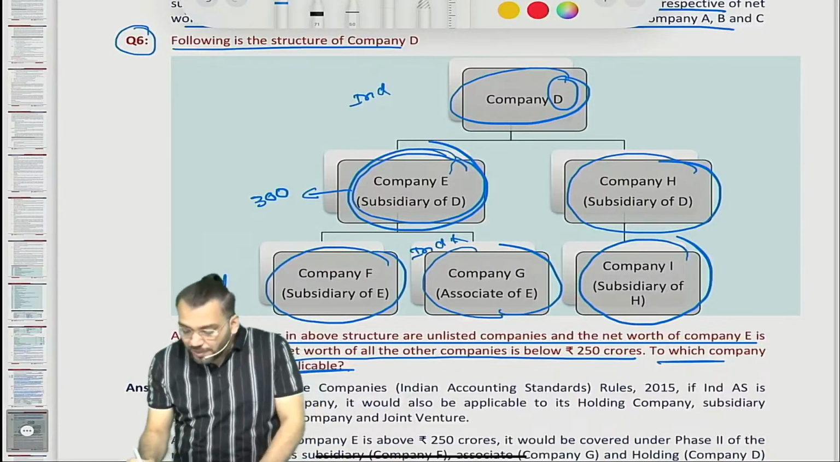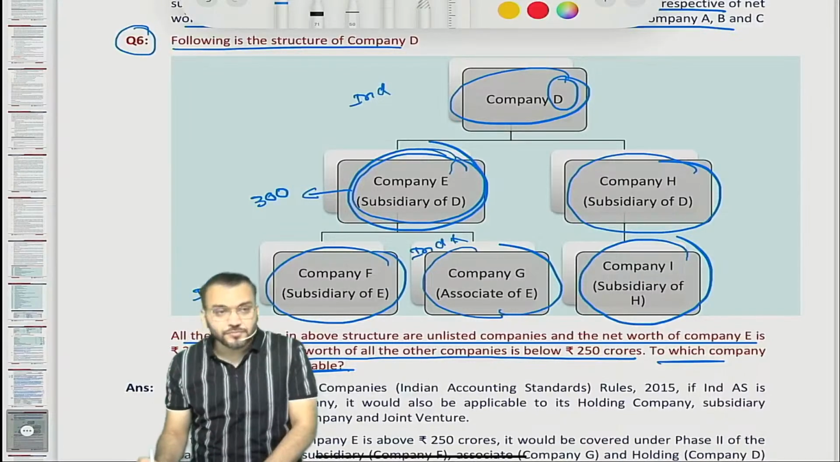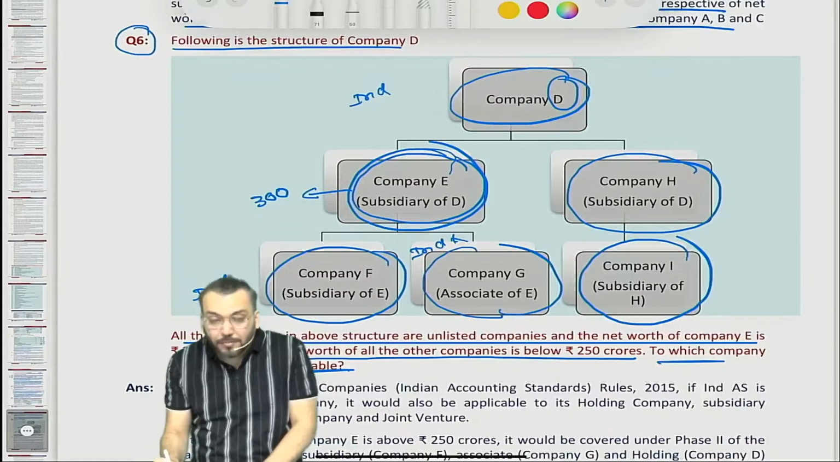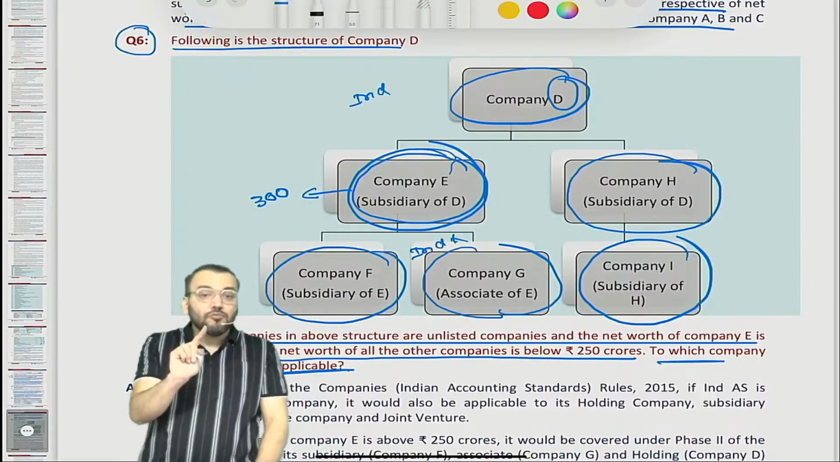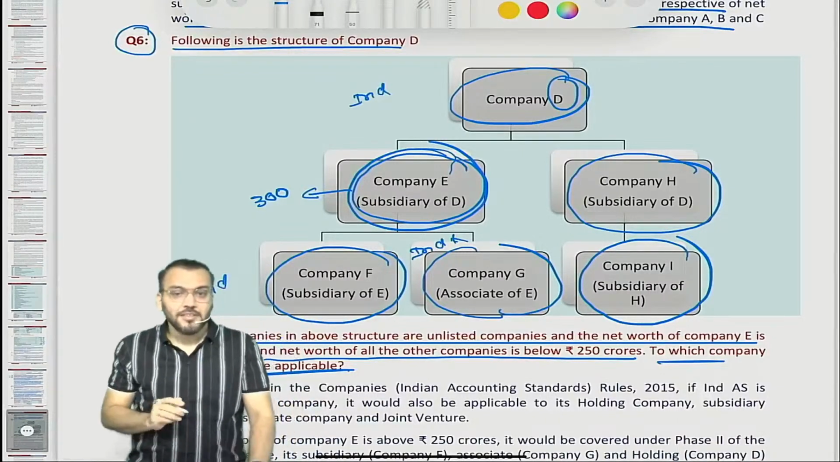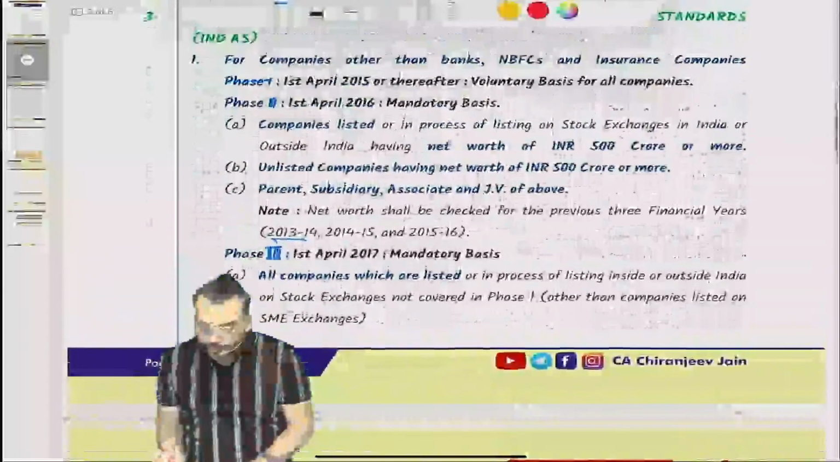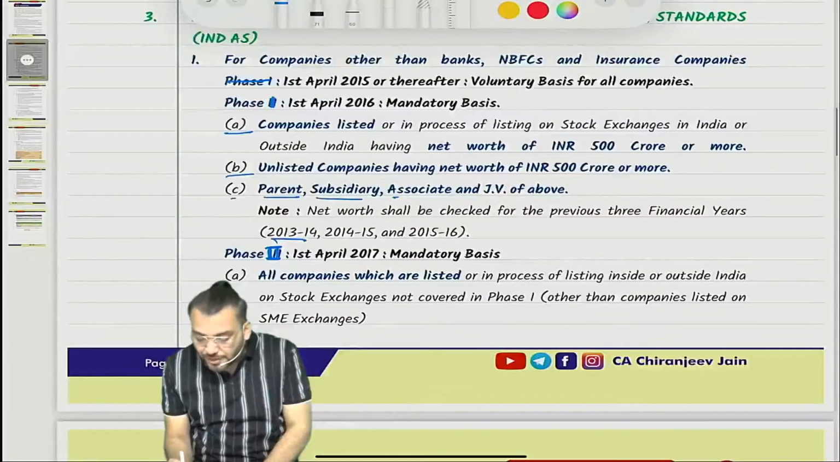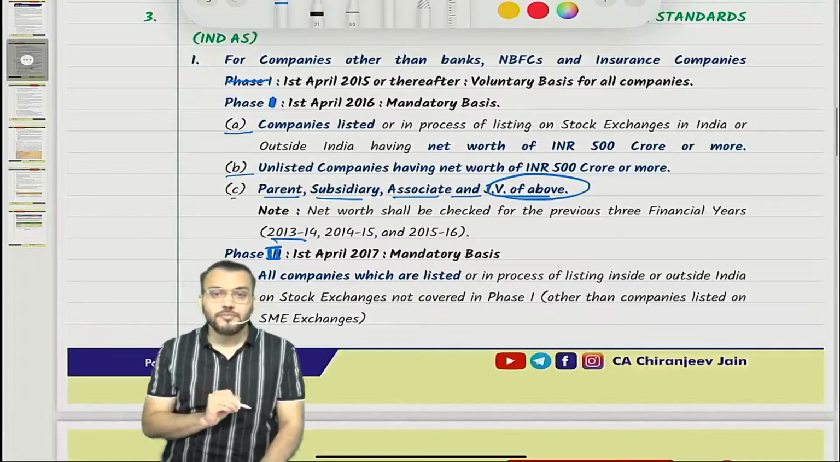But one doubt will come about H and I. Can you say H is a subsidiary of which company? H is a subsidiary of company D, and company D was not covered under Ind AS because of the net worth criteria. Have you understood? One second. Let us read the rules. What did the rules say? If you see, they have said parent, subsidiary, associate and joint venture of the above.